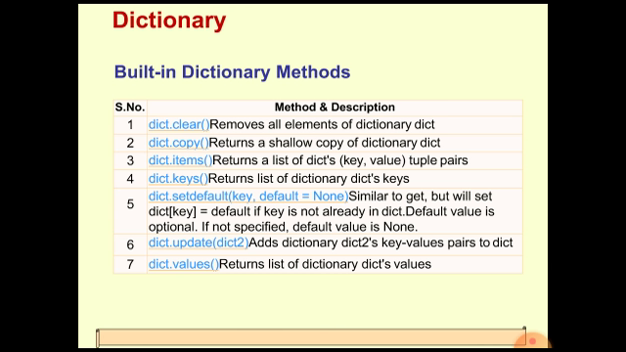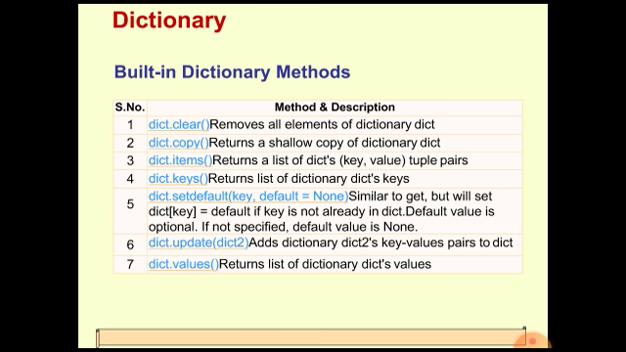That default value is optional. If you want, we can specify some default value as a second argument to the setdefault function. But if you don't specify any default value, then by default None is the value. All of you know that None is a special data type which is used to specify the absence of any value.